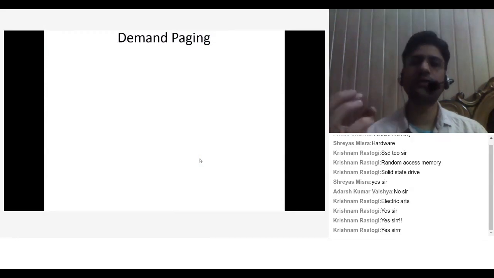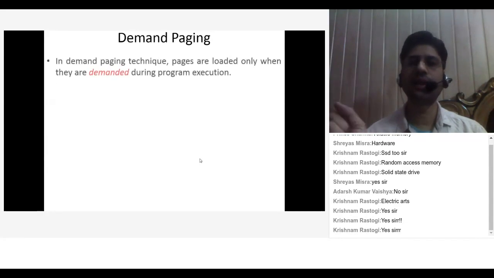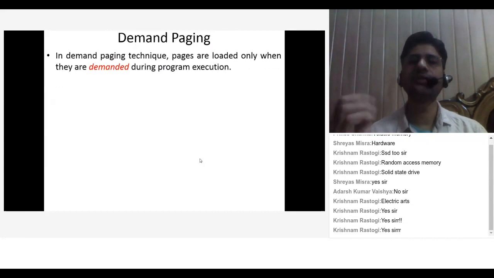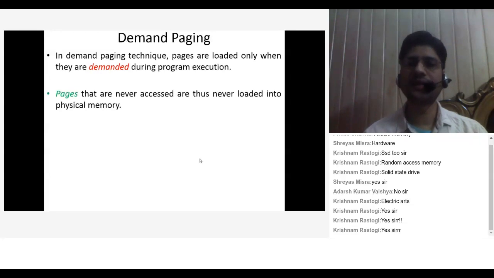What I am telling you is, whenever your program is requesting a particular page, or you can think of it as a particular module of your game, only then can we give you that particular module of the game, once you are demanding that page. So in the demand paging technique, pages are loaded only when they are demanded during program execution. Pages that are never accessed are thus never loaded into physical memory.